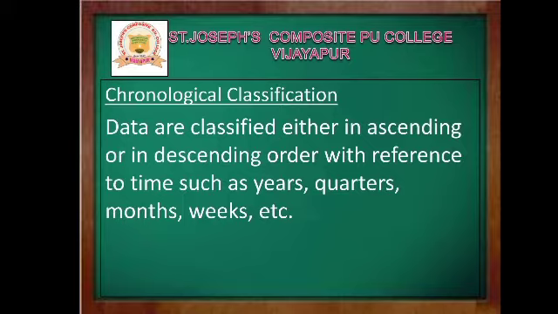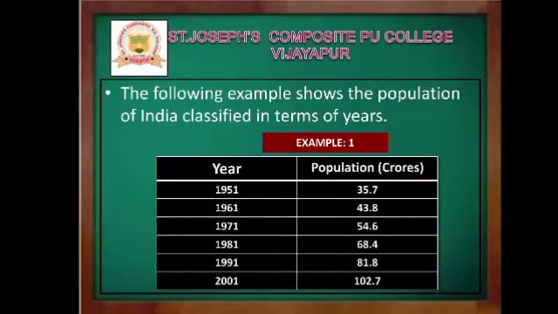So here on the basis of time, that is year, week, month, etc. As you know, chronology means time. So here the time is in ascending or descending order. So the data which are classified on the basis of chronological aspects, or on the basis of time, that is chronological classification of data. Now we'll discuss this with the help of the following example.